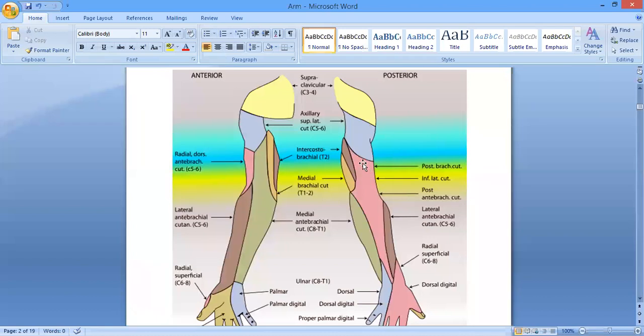Now, on the posterior aspect of the arm, this area is supplied by the posterior cutaneous nerve of the arm. And the posterior cutaneous nerve of the arm is a branch of the radial nerve. Is it clear? Is there any problem in cutaneous innervation of the arm? If there is any problem, tell me.